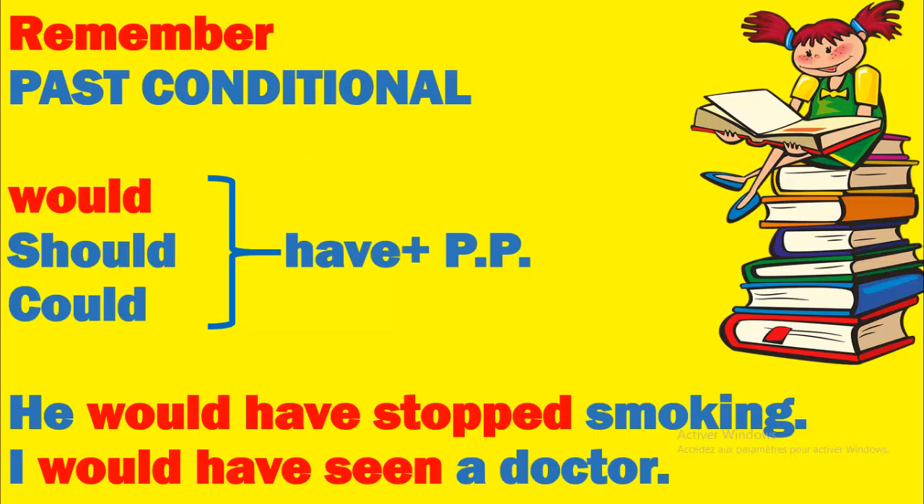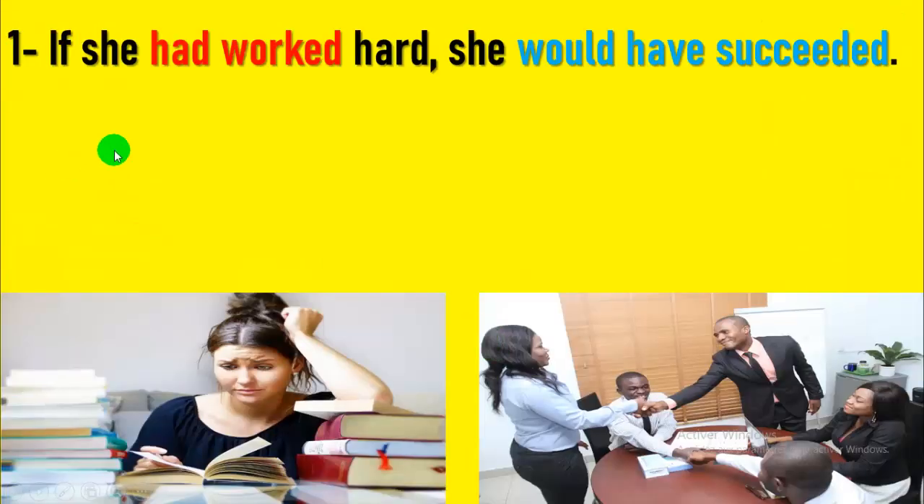I think you haven't forgotten how to form the past conditional. Let us revise it. Would have plus past participle, should have plus past participle, or could have plus past participle, but would is the most common auxiliary in this lesson. He would have stopped smoking. I would have seen a doctor. Would have plus past participle.